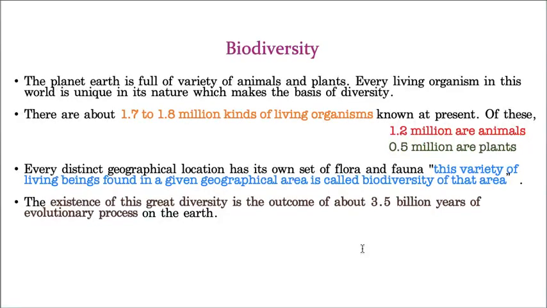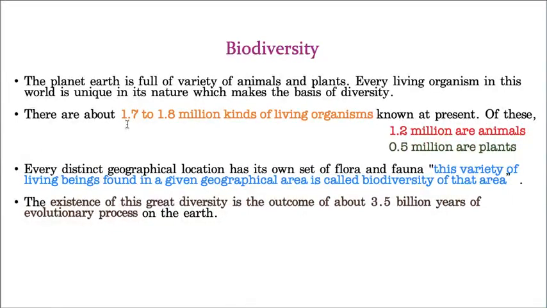And sometimes your brother may be taller than you, sometimes your brother is smaller than you. Your parents gave birth to both of you, that means you share the common evolutionary pathway, but still you don't exactly resemble each other. So this uniqueness makes the foundation for biodiversity. Hope it is clear. Now, let us take the next point.